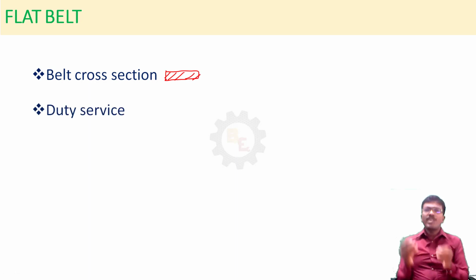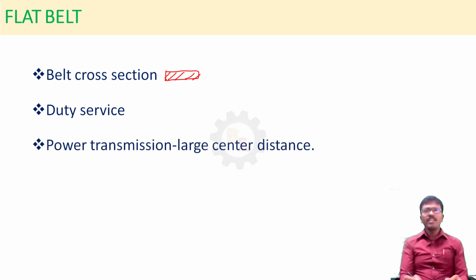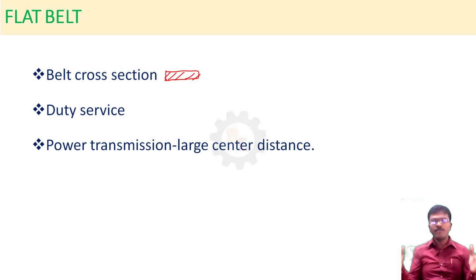Flat belts are designed for light duty transmission and give high performance. This is used to transmit the power over a large distance with high performance. This flat belt can be used for transmission over a large center distance. When 2 shafts are located at a large center distance, we can go for flat belt drive power transmission. So it is best suited for large distance power transmission.